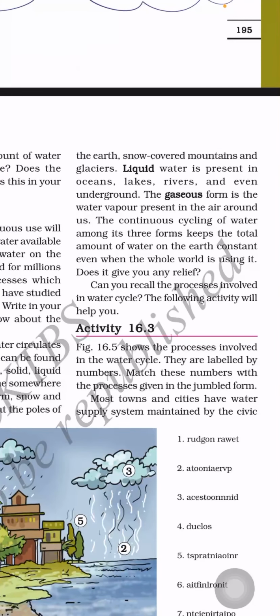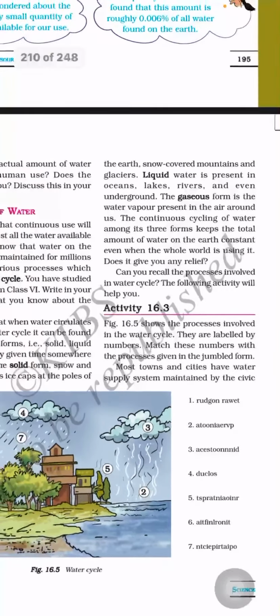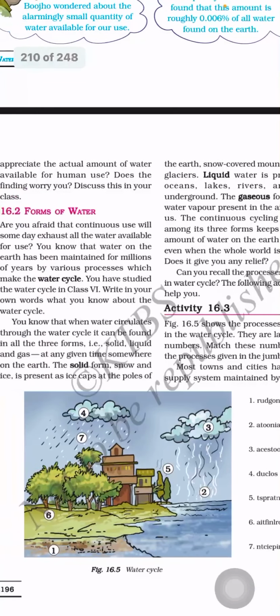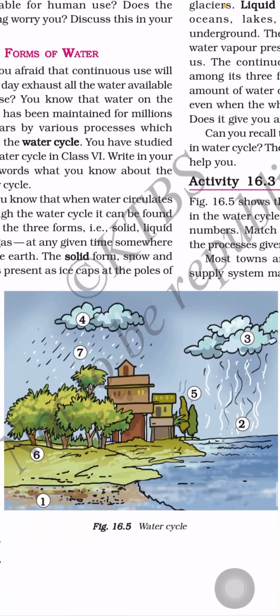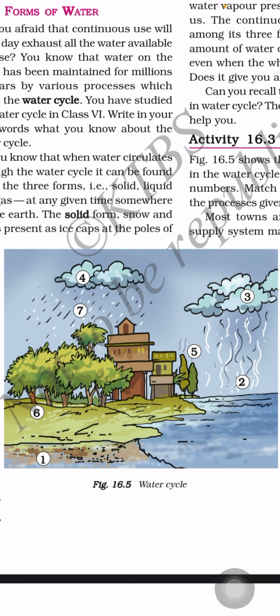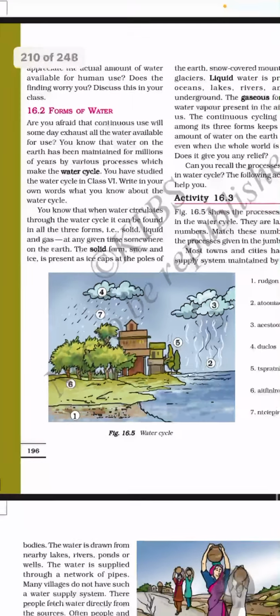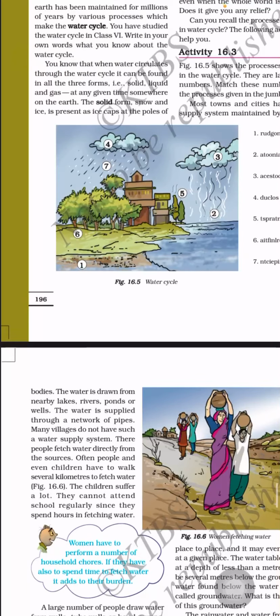Can you recall the processes involved in the water cycle? The following activity will help you. They have given one activity to remind you about the water cycle. I have already told you what the water cycle is. From different states, the water circulates from liquid to gaseous, from gaseous to solid, from solid to liquid. This process continues in the atmosphere. This is the water cycle, which you have already studied in the earlier lesson.